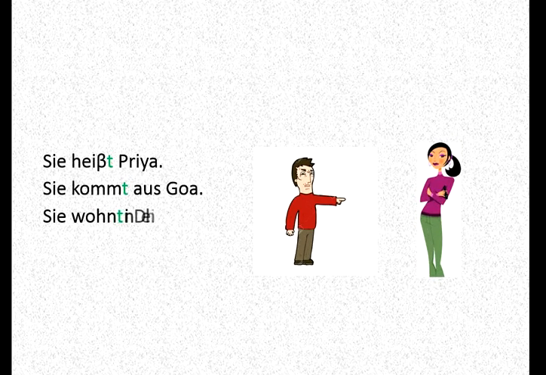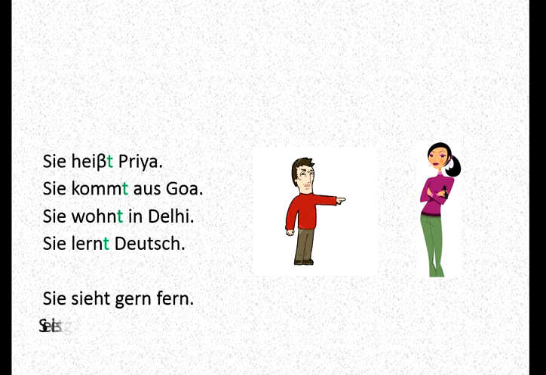Sie heißt Priya. Sie kommt aus Goa. Sie wohnt in Delhi. Sie lernt Deutsch. Sie sieht gern fern. Sie liest gern Zeitung. Sie liest gern. She reads the newspaper a lot.